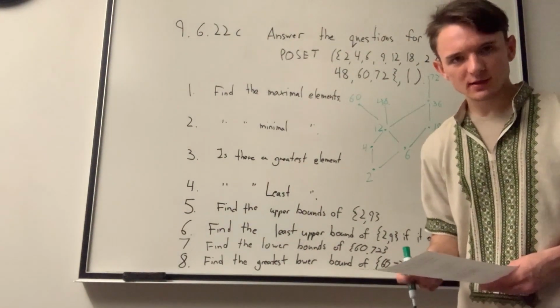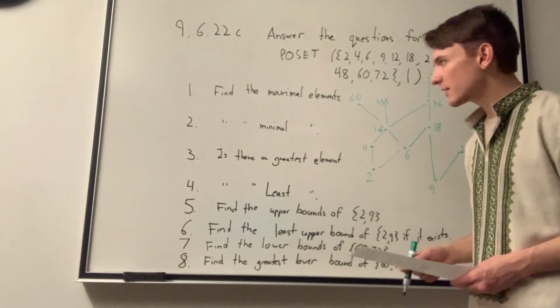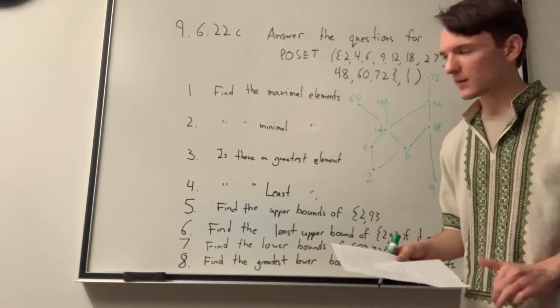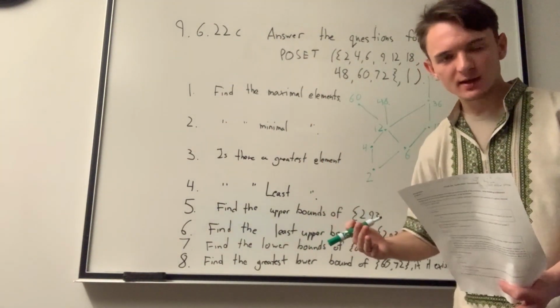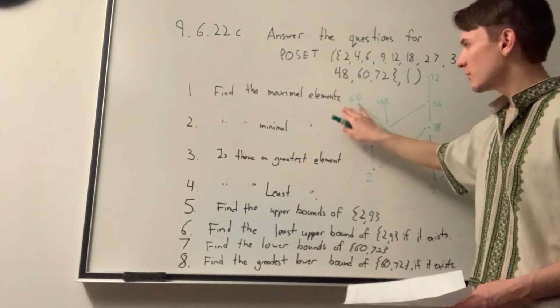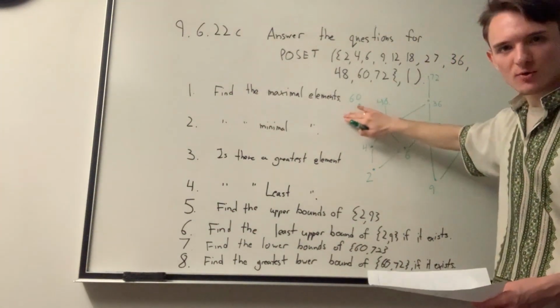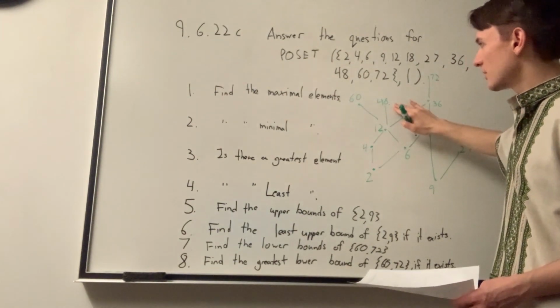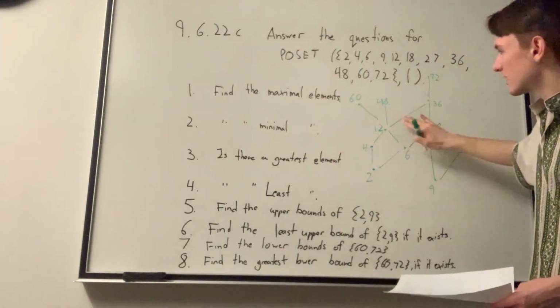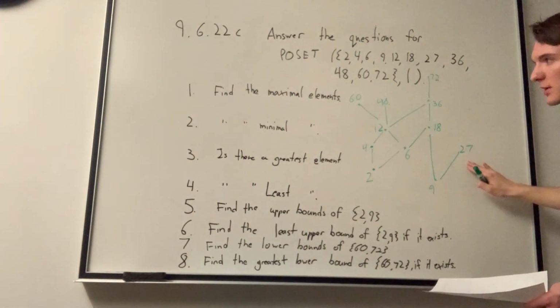The maximal elements are those which do not have a relationship above them. So anything that acts almost like an endpoint on the top. So that would be 60, because there is no relationship above it. There is no relationship above 48. The same holds true for 72 and 27.